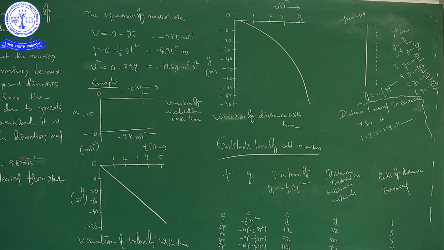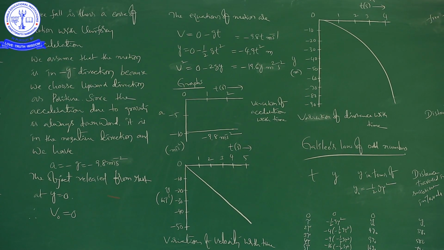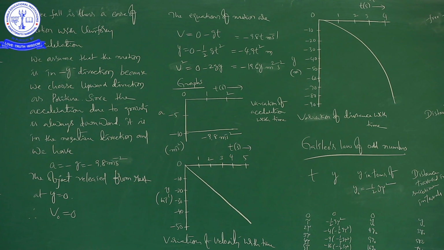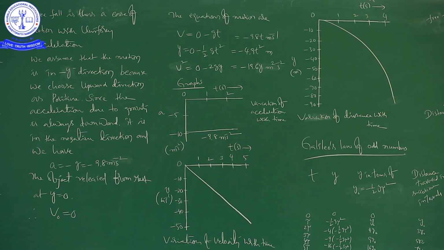The object is released from rest at y is equal to 0. Suppose he is taking this point as a reference point, the starting point. So here y is equal to 0, so the displacement is 0 now. As time passes, the displacement is going to increase, but at the initial point displacement is 0.